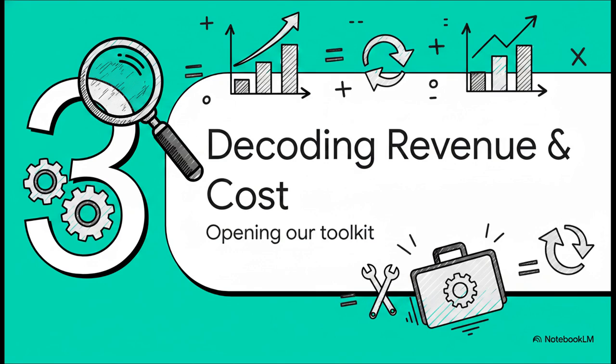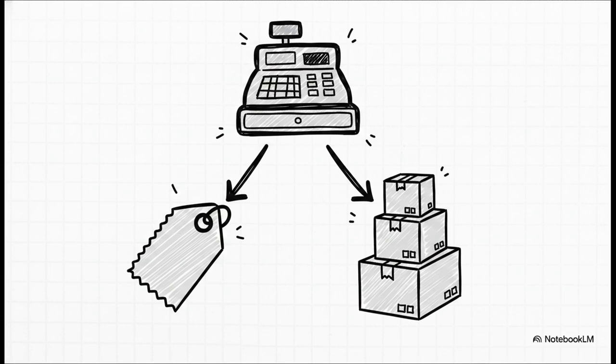All right, Section 3, Decoding Revenue and Costs. Let's start right at the top of the income statement with revenue. The overarching sales revenue variance is pretty simple. It's just your actual sales revenue minus your budgeted sales revenue. But as you can probably guess, that single number doesn't tell the whole story. If your revenue is down, you really need to know why. That's exactly why we break this down further into two distinct analyses, the sales price variance and the sales volume variance. Doing this tells us exactly whether the drop happened because we had to lower our selling prices to stay competitive or just because the physical volume of items we sold shifted.